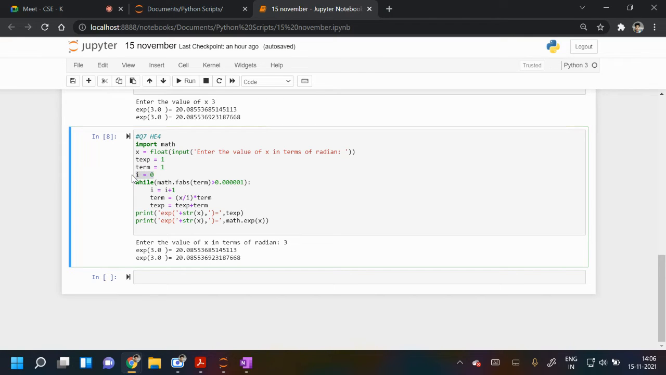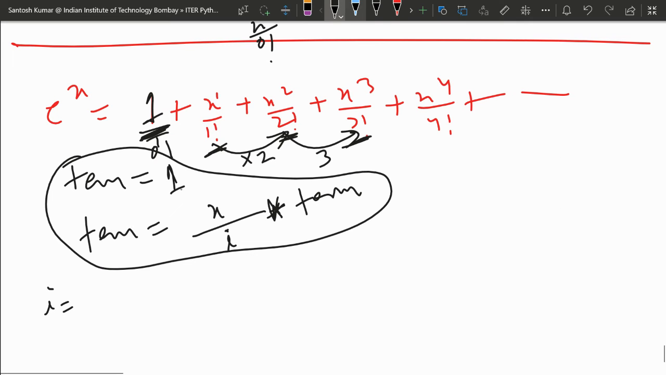So i is 0 in the beginning. In that case, your term is 1. Now you are updating i by 1. Why are we updating by 1? Because you check here: 1, 2, 3, the power is getting increased by 1 only.